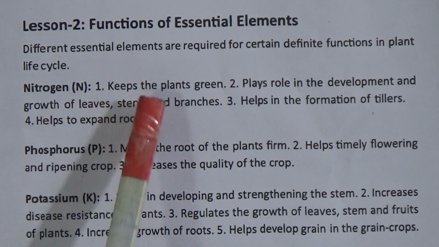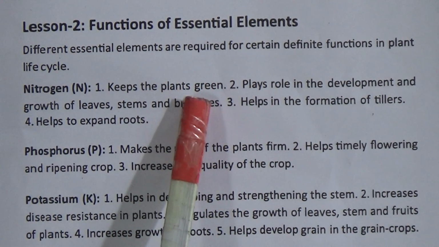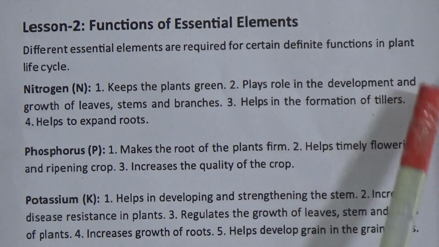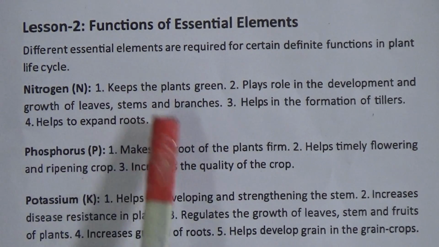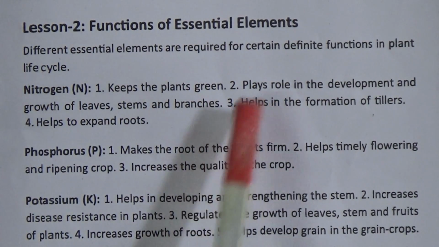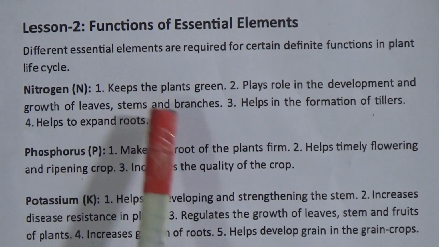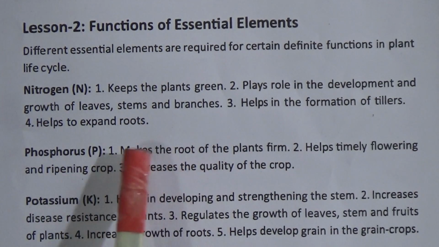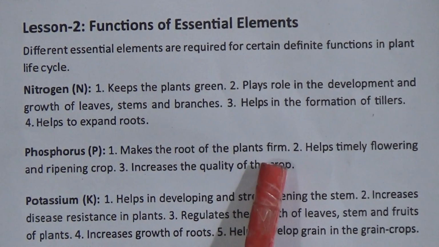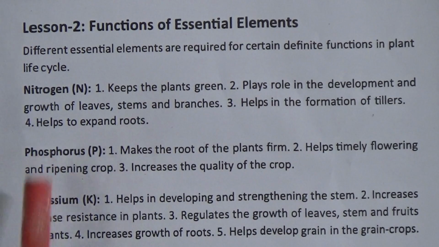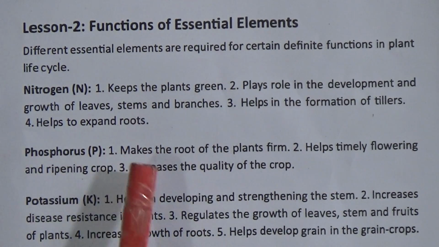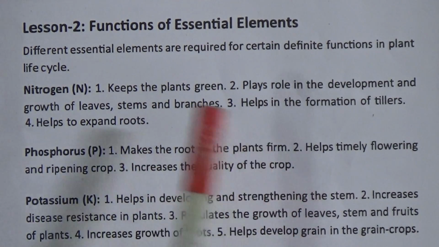Nitrogen. Number 1. Keeps the plants green. 2. Plays a role in the development and growth of leaves, stems and branches. 3. Helps in the formation of tillers. Number 4. Helps to expand roots. Phosphorus. Number 1. Makes the roots of the plants firm. Helps timely flowering and ripening of crops. Increases the quality of the crop.